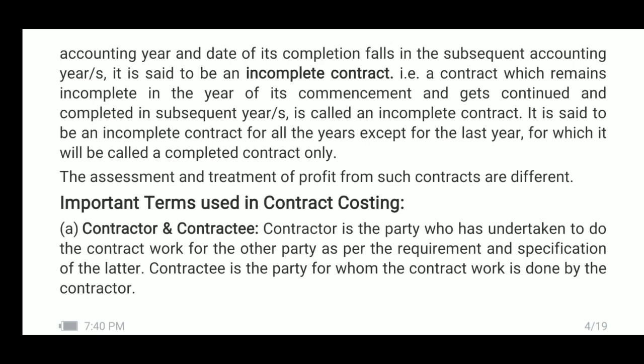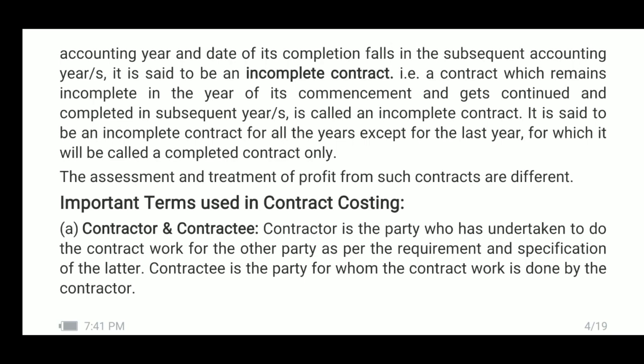It is said to be an incomplete contract for all the years except for the last year, for which it will be called a completed contract only. As already said, the assessment and treatment of profit from such contracts are different.